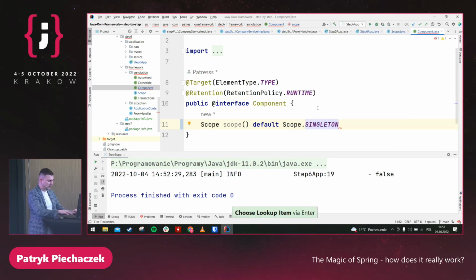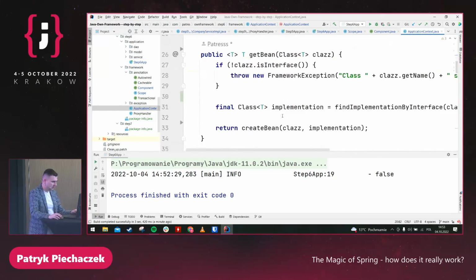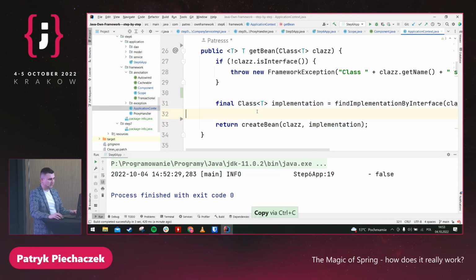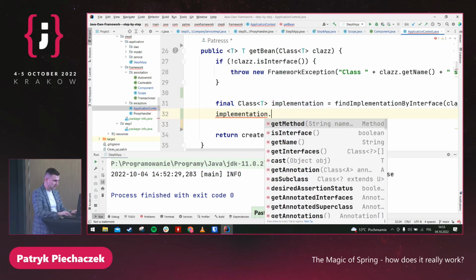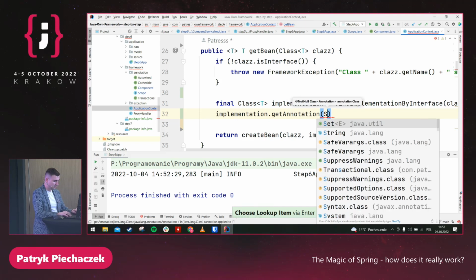Okay, but how can we implement it? In our application context, in getBean, we are creating a new bean, but I don't want to create a new one. But first, let me take the annotation, get annotation Component.